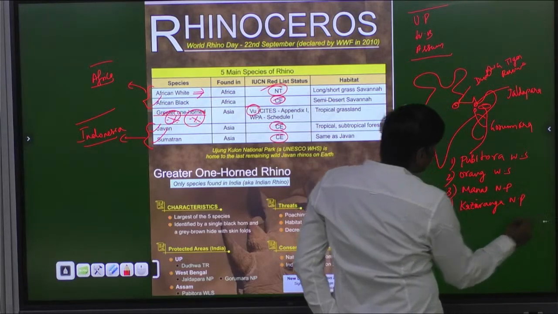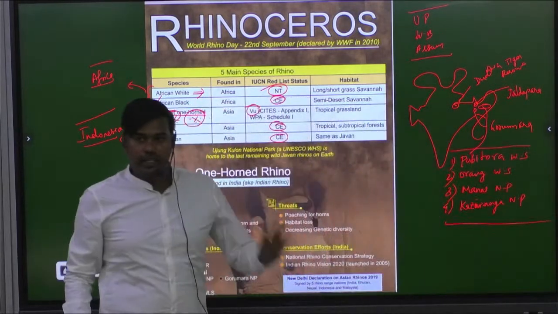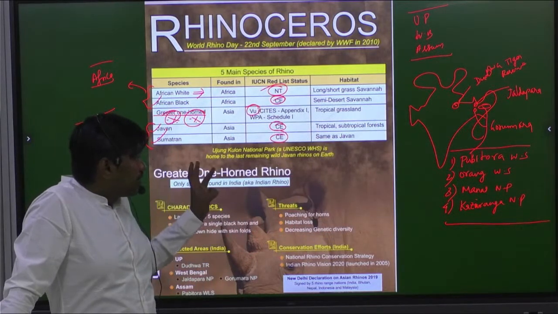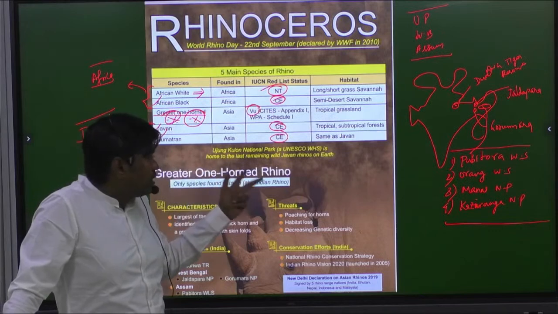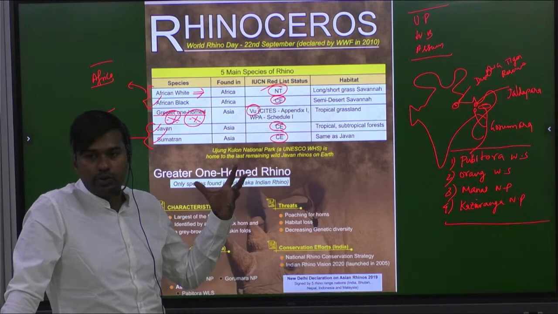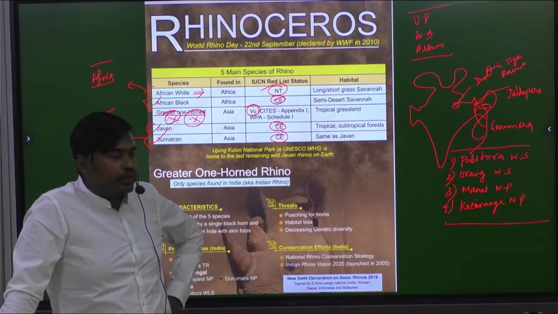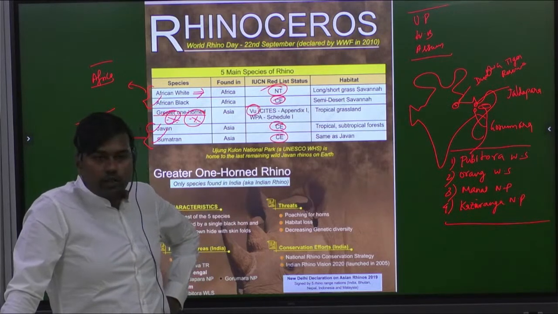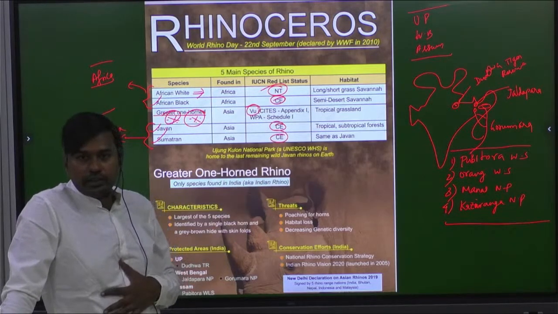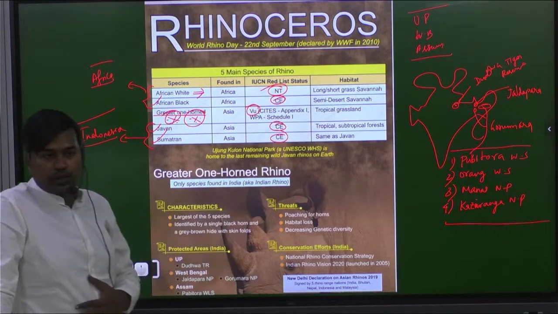See, all this can be asked in the exam. In Assam, it is present in 4 places: Pabitora Wildlife Sanctuary, Orang Wildlife Sanctuary, Manas, then Kaziranga. Kaziranga is the famous one. But it's also present in UP as well as in West Bengal. Kindly remember. And in the neighboring country, Nepal also.